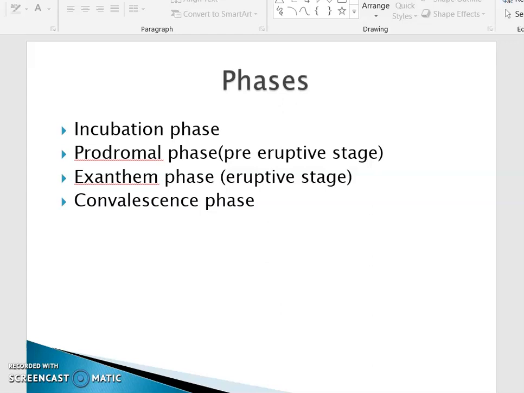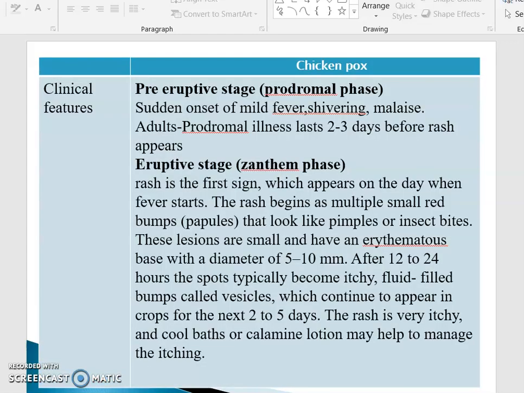We have 4 phases: incubation phase, prodromal phase, which is the pre-eruptive phase, that is before the eruption of the rash, exanthem phase, also called the eruptive stage, and the last phase is the convalescence phase. First we will see the pre-eruptive stage, that is the prodromal phase.